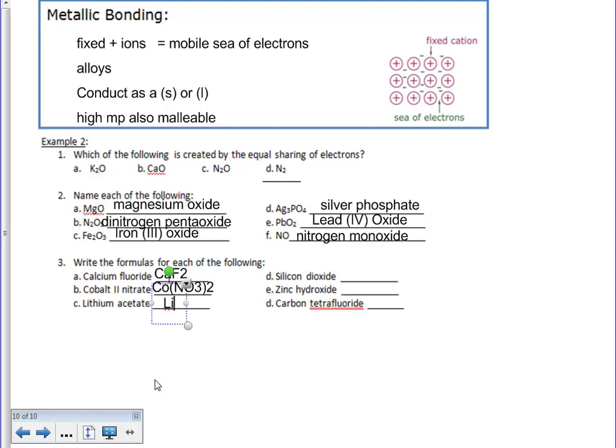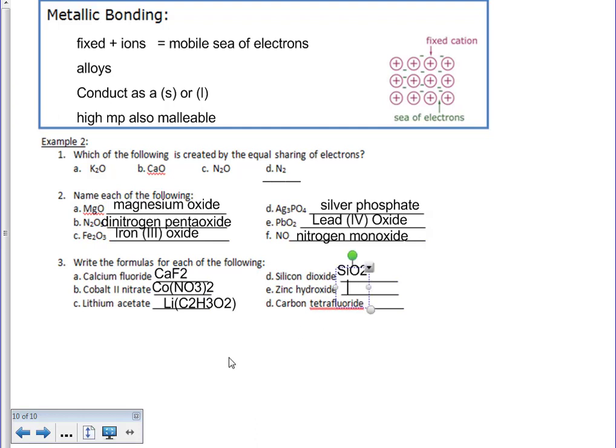Lithium acetate. Acetate looks kind of complex, so I know it's coming from table E. So I have lithium, Li, and with my lithium I have an acetate. The charge of an acetate is a 1 minus, which cancels out that 1 plus from my lithium. So I have C2H3O2 as my acetate there, and I put that in parentheses to show you the anion. Silicon dioxide, that's just going to be SiO2. Mono, because nothing is written, so I know it's just 1. Di meaning 2, so 2 oxygens.